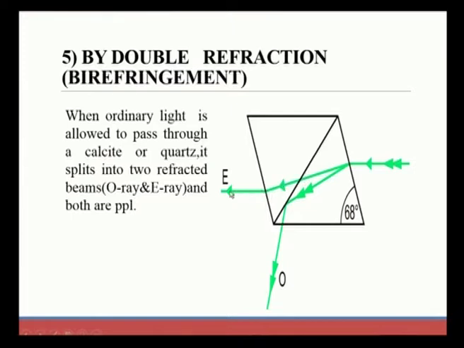When the incident ray passes through the calcite crystal off the optic axis, we observe two types of ray.